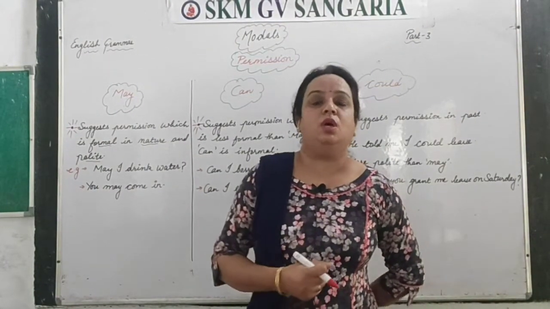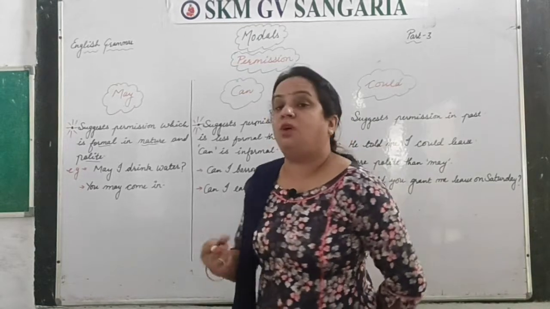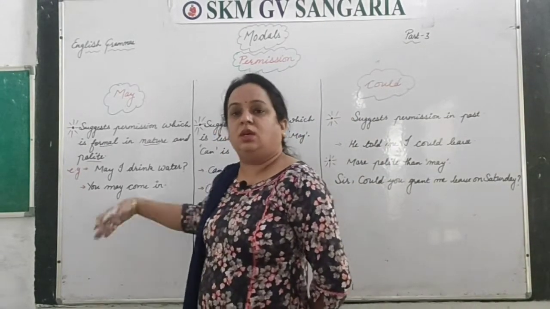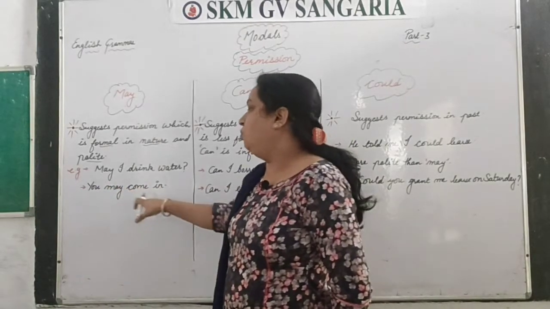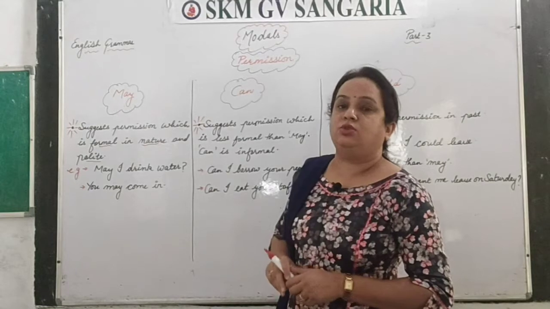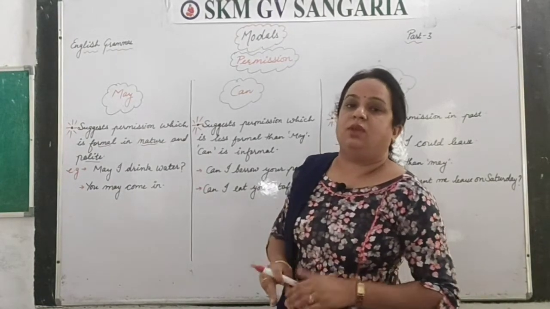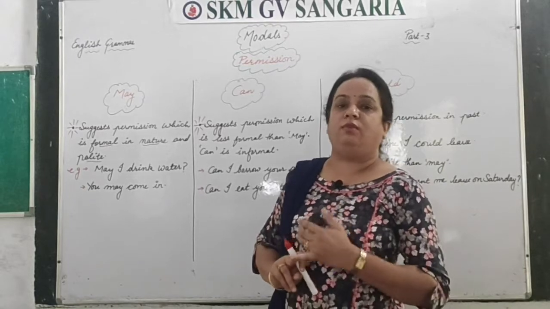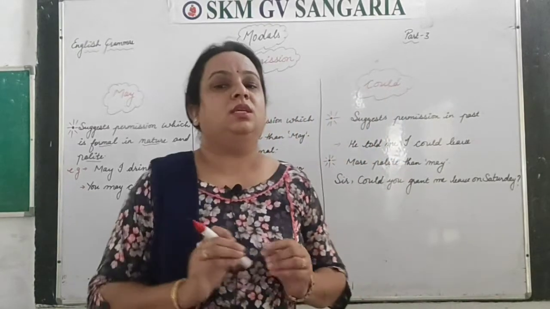If you want to ask in a formal or polite way. And next, if you want to give permission, you may come in. So this is the formal use of seeking or giving permission. So when it is formal or polite, you have to use may in this case.